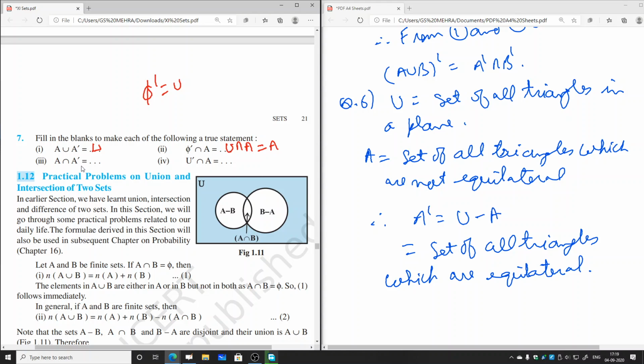Then A intersection A complement. We know this property, as we've seen, that there is no element common in this, so this will be the empty set. Then U complement intersection A. U complement is equal to phi, so this is phi intersection A. The intersection of any set with an empty set is always empty, so that will be equal to phi. So this is the result of question number 7.